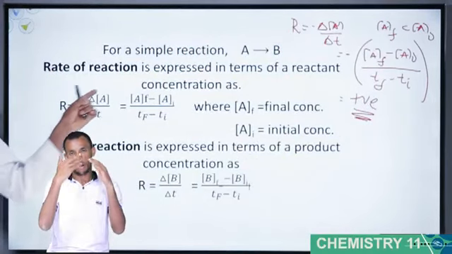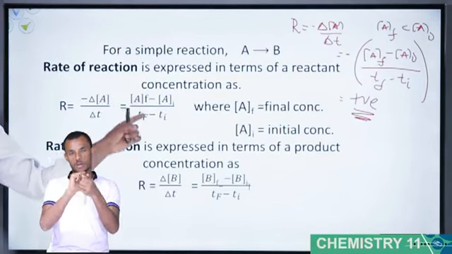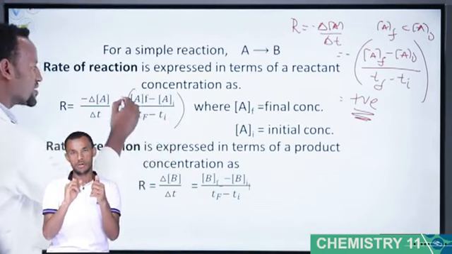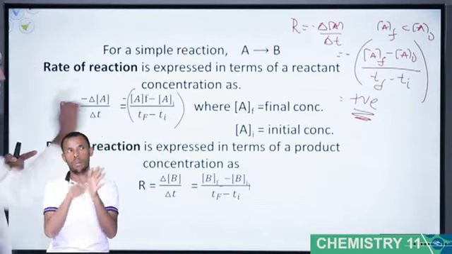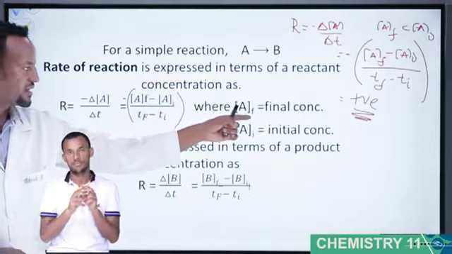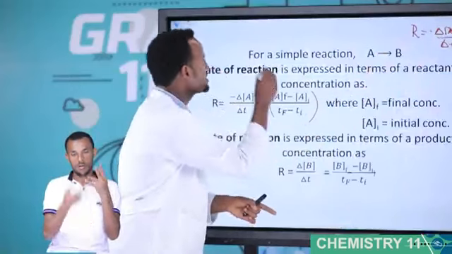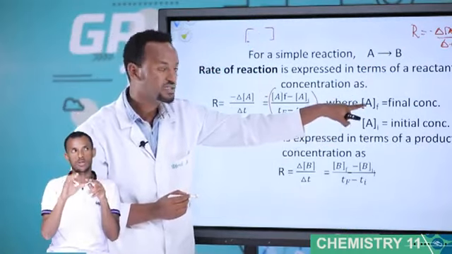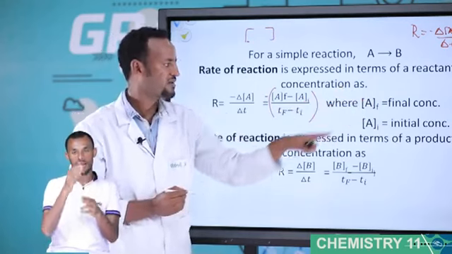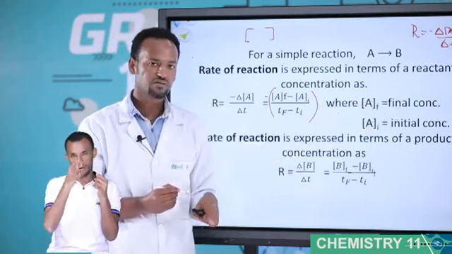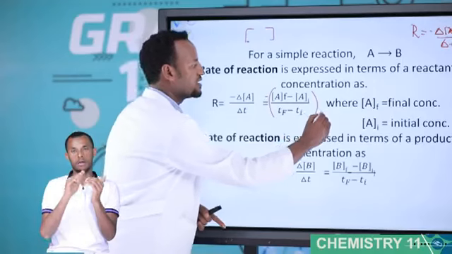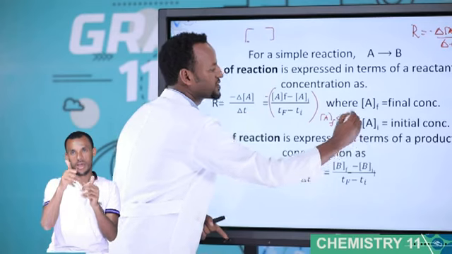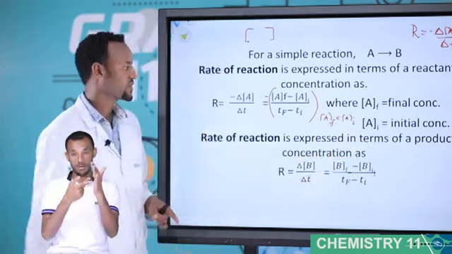Therefore, rate is minus change in A over change of T, which is A final minus A initial over T final minus T initial. Please, students, this symbol indicates concentration. A is the reactant, f is final concentration, and this is initial concentration. For a reactant, which one is greater? A final is less than A initial, so the minus sign is used.